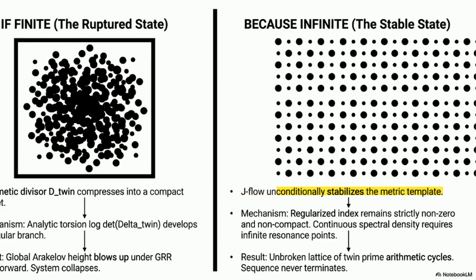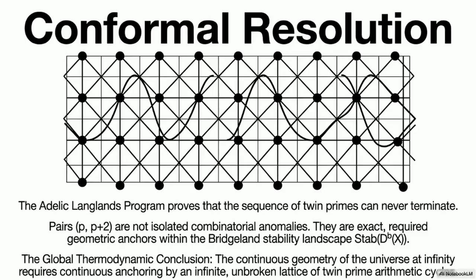To balance the functional equation, continuous spectral density at the Archimedean place requires infinite resonance points along the real axis. The Gillet-Soulé regularized index remains non-zero. Because the Arakelov variety remains smooth, twin prime arithmetic cycles never terminate, forming a required infinite lattice.